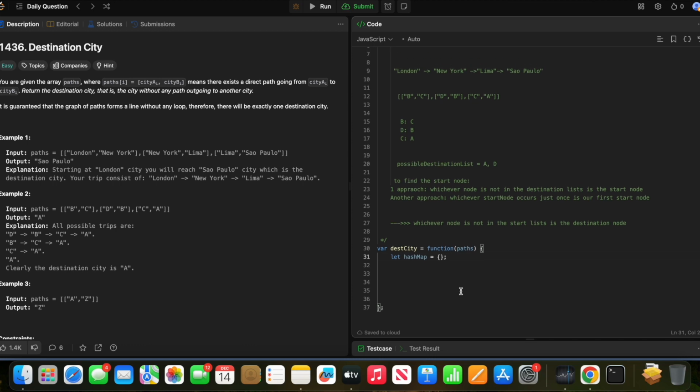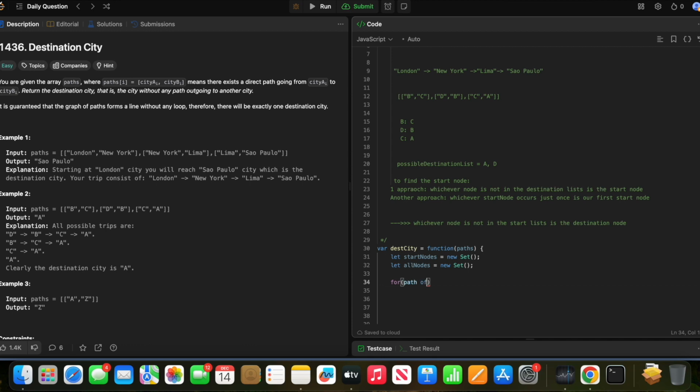So why can I not do that? Let's do that. What do you say? So let startNodes be a new Set. This will be my start node, and let allNodes, this will also be my all nodes. Okay, and then I can just go through all the paths.